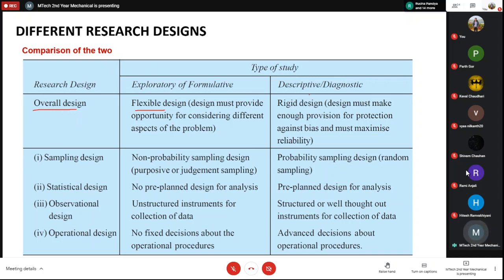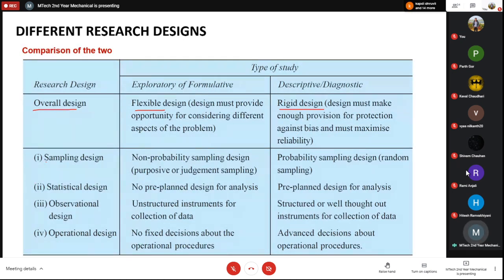In the descriptive study, the descriptive design is rigid, because the design must take enough provision for protection against bias and must maximize the reliability. So you should actually maximize your reliability, and you should not be biased to anything. So it is a rigid design.